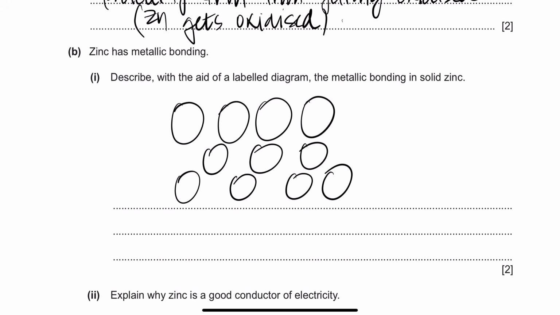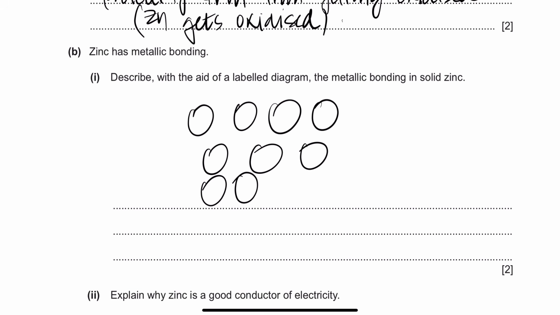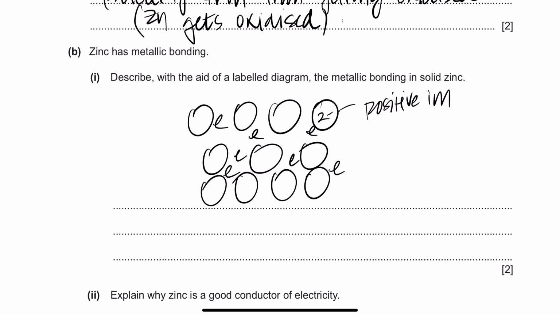My size may vary a little bit, and let me bring them a little closer. These are too big, let me fix this. That's good. Don't overlap them, right? So electrons, electrons, electrons, and this is a positive ion. Or if you don't want to write a positive ion, you can just add a 2 plus inside. Why? Because zinc makes an ion of 2 plus, so you could have added 2 plus, 2 plus, 2 plus right here.